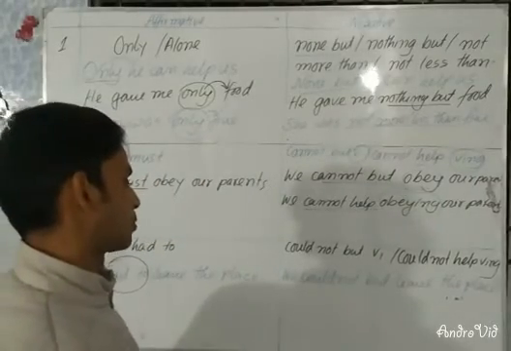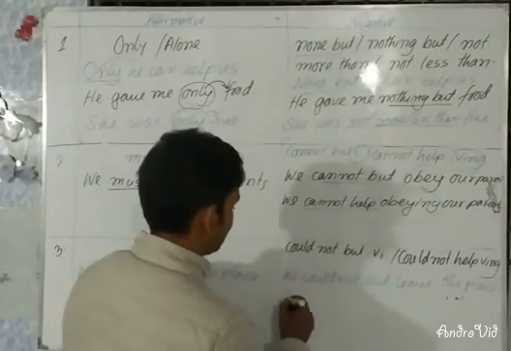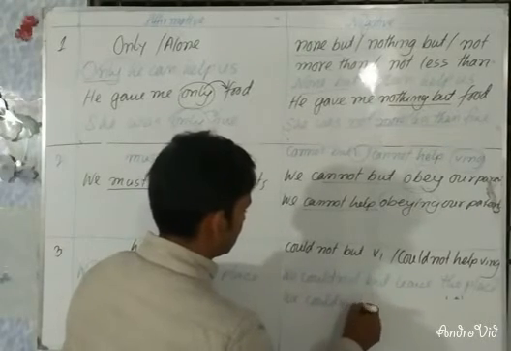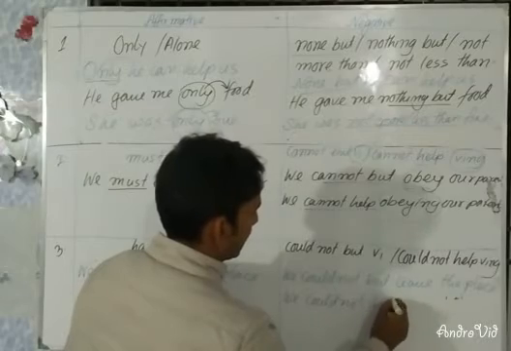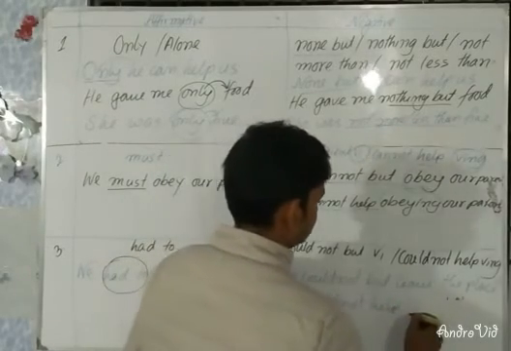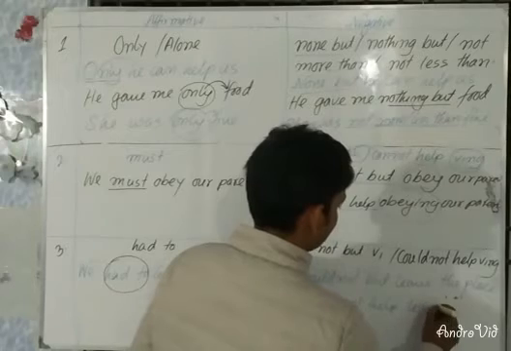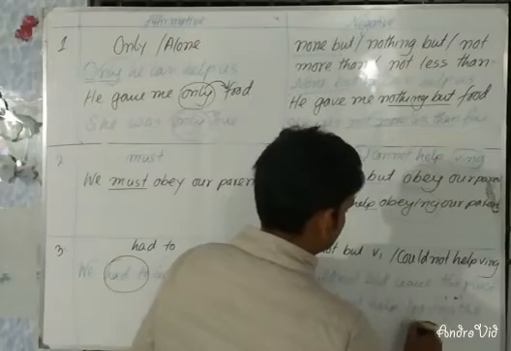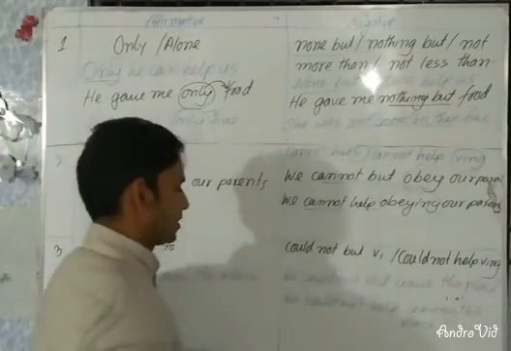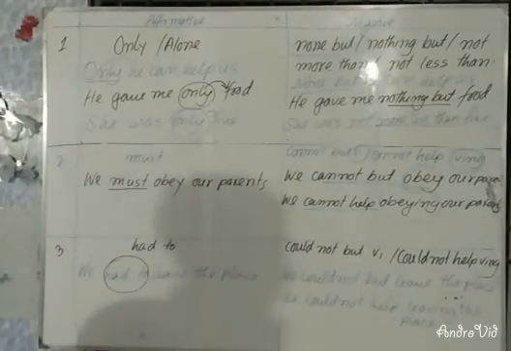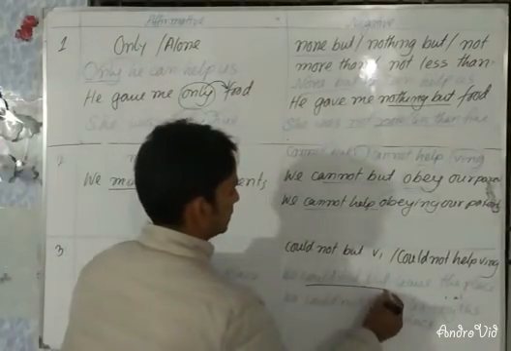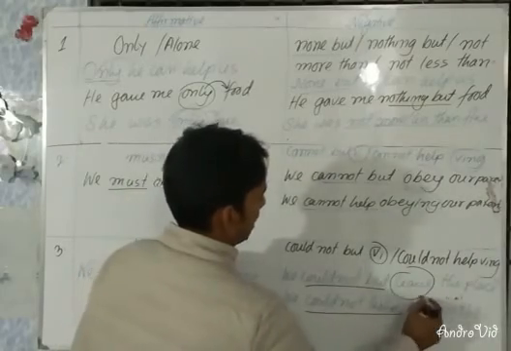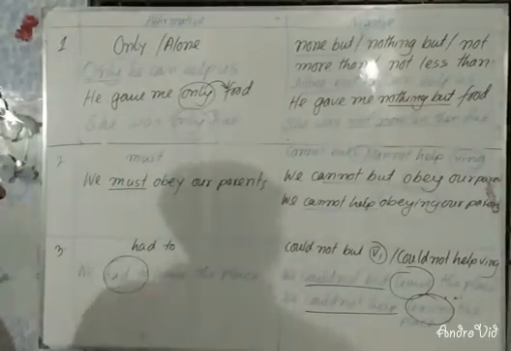Or we can use also: We could not help leaving the place. Now dear students, you can see here if you use could not but, then you will have to use the present form of verb. If you use could not help, then you have to use ing with present form of verb.